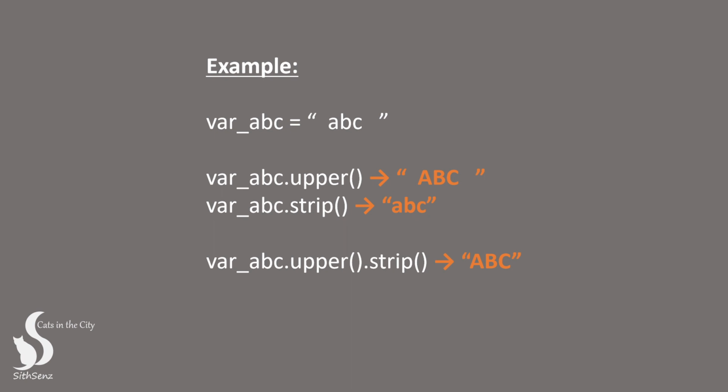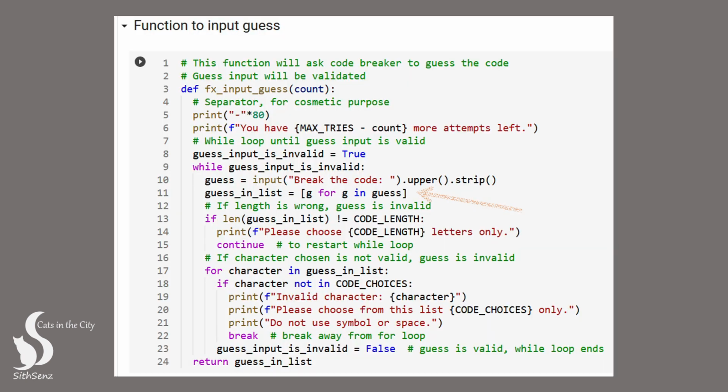The upper method will capitalize all the alphabets in the input string, while the strip method will remove any leading or trailing white space from the input. It is important to remember that in Python, string data is case sensitive and whitespace is also considered a character. The code breaker's input will be stored in the guess variable as a string. However, since the secret code is a list of 4 individual letters, we need to convert the string input into a list of 4 letters to compare it with the secret code.